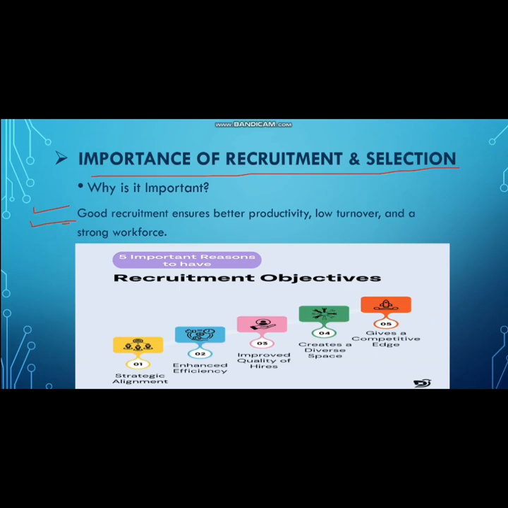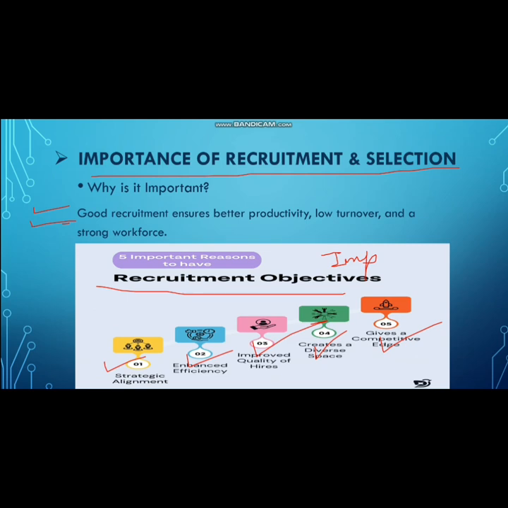The recruitment objectives are strategic alignment, enhanced efficiency, improved quality of hires, creating a diverse workplace, and giving a competitive edge. So it is very important to select the right one from the pool of candidates.